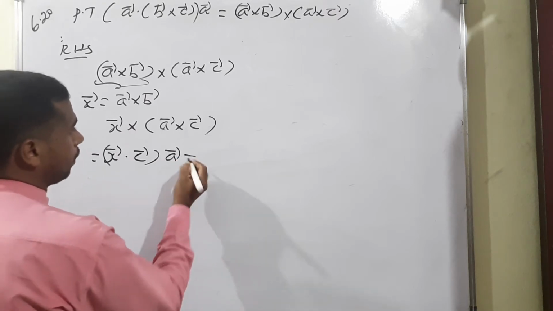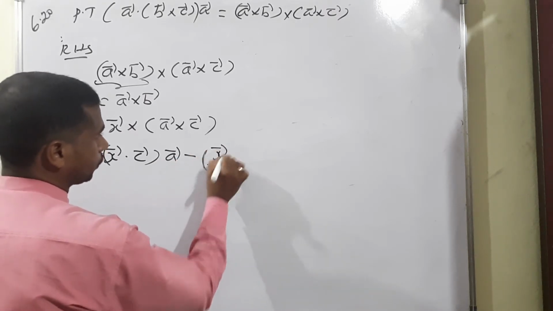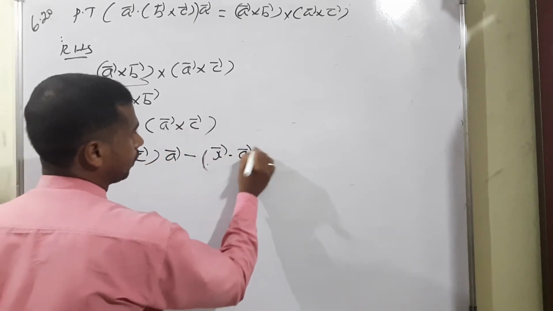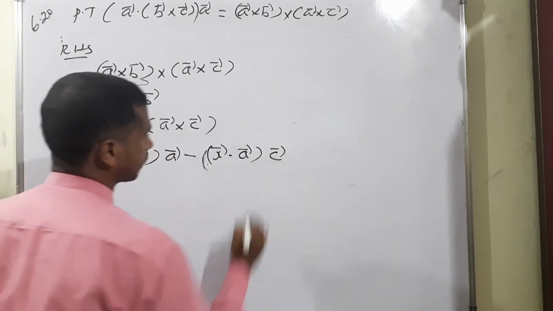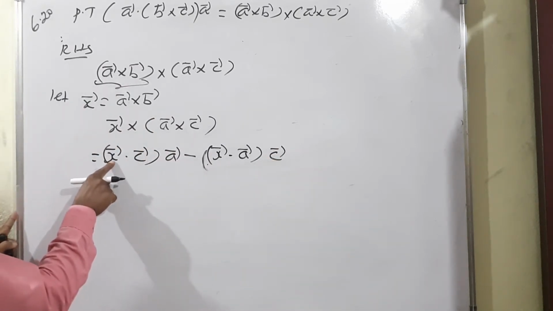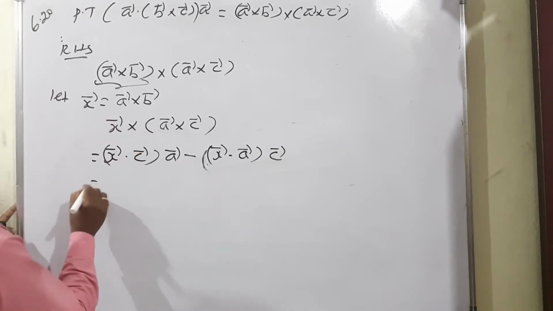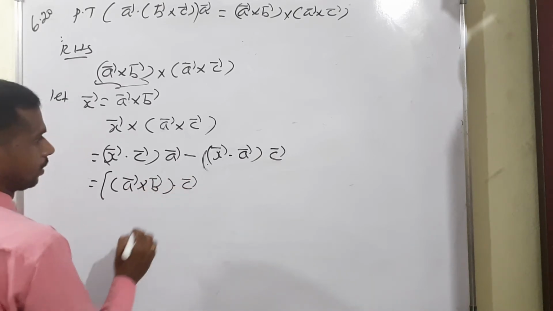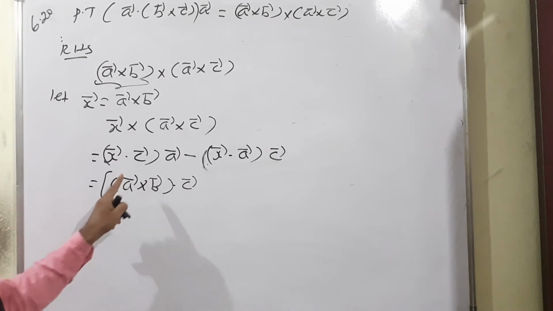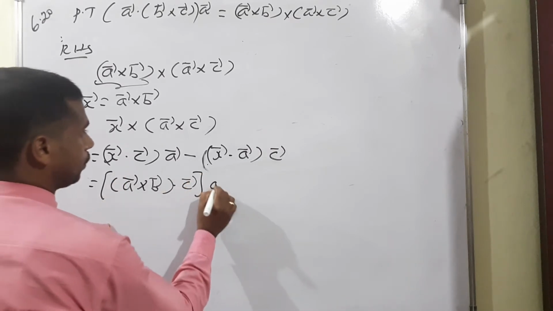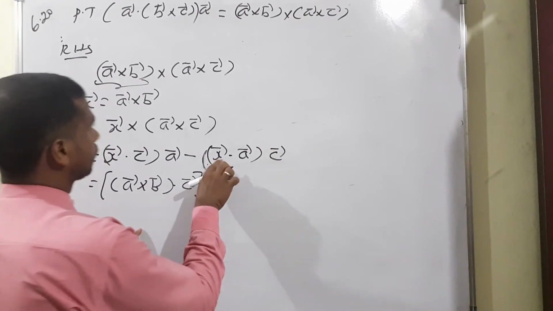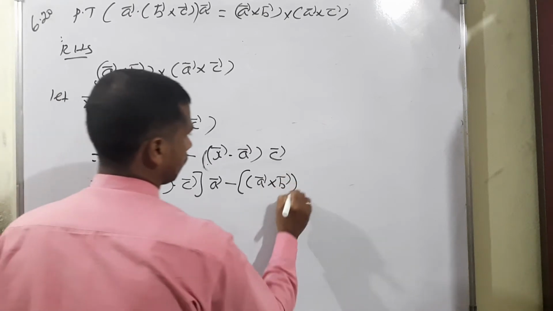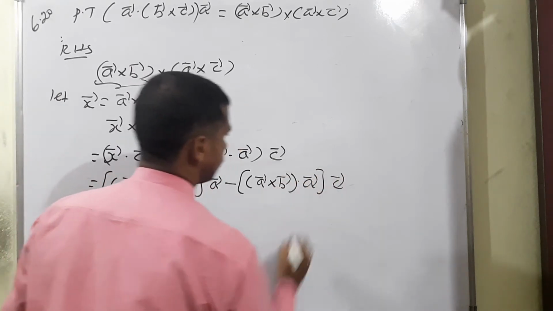then minus next. So x vector, first A skipped, now we skip C vector: x vector dot A vector, outside the skipped vector, that is called C vector. Now we already know the meaning of x vector, A vector cross B vector. Therefore we can write bracket A vector cross B vector dot C vector, then dot C vector into A vector, then outside minus again x vector means A vector cross B vector. So, A vector cross B vector dot A vector into C vector.